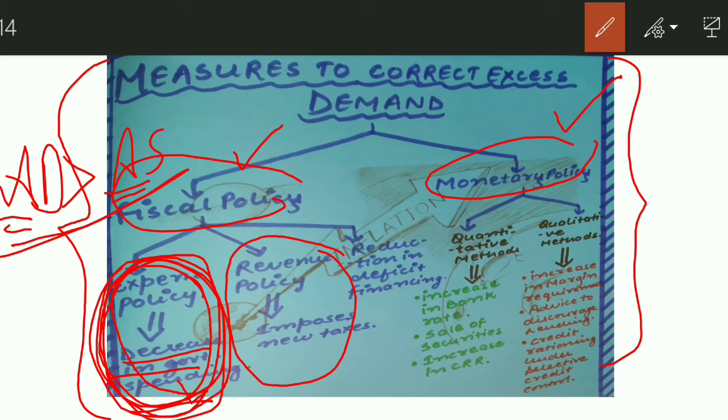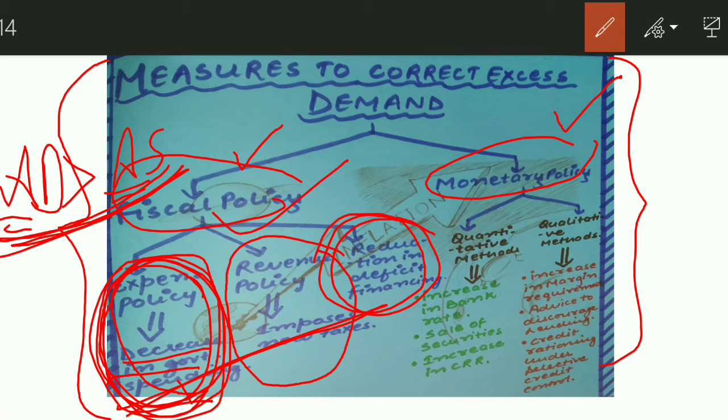All right, and the situation can be brought to a balanced level. And then there should be reduction in deficit financing. The government should not print more and more notes because it will also create the problem of excess demand. So these are the things which government can do at its level through the measures of fiscal policy.